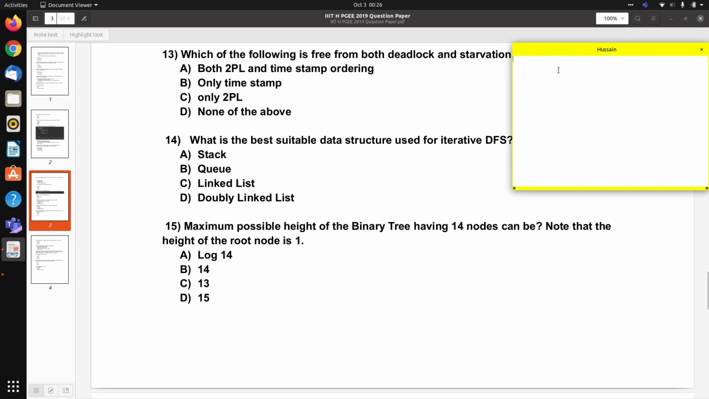So let's consider this case. We have 1, then its child 2. 2 has child 3. 3 has child 4.